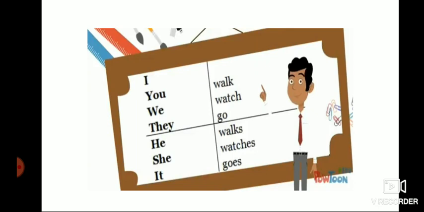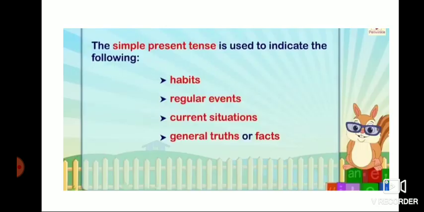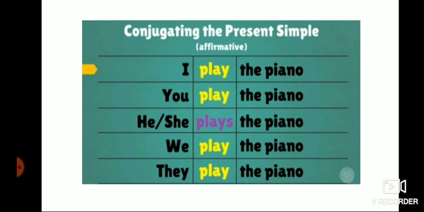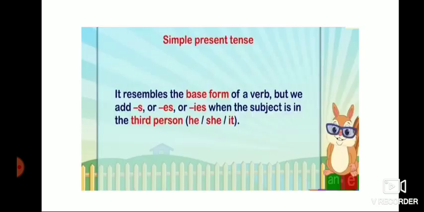You have to remember when we have to use present tense. For habits, regular events, current situations, general truths or facts, you have to use present tense. For I, you, we, they, you have to use only the present verb. For third person singular he, she, it, you have to add s or es with the verb. See the example. I play the piano. You play the piano. He or she plays. We play. They play.